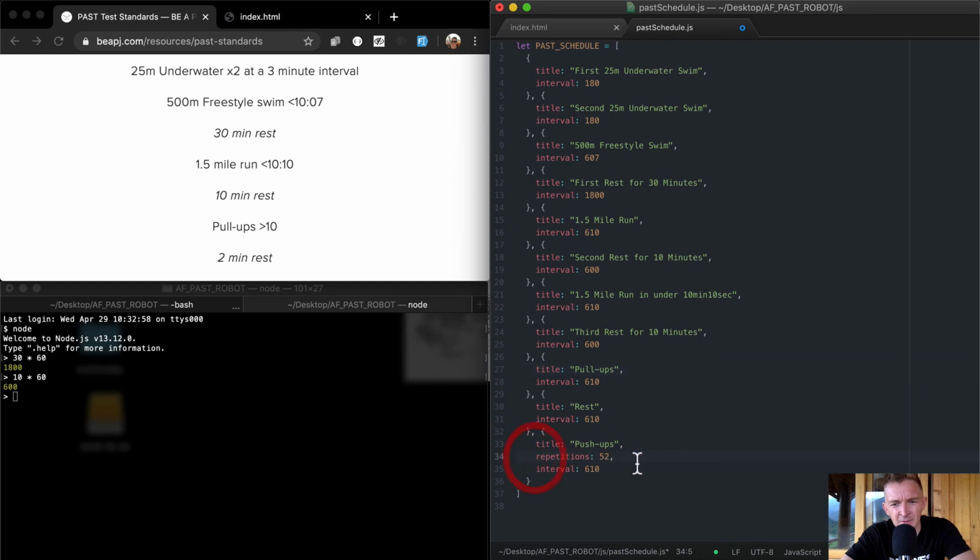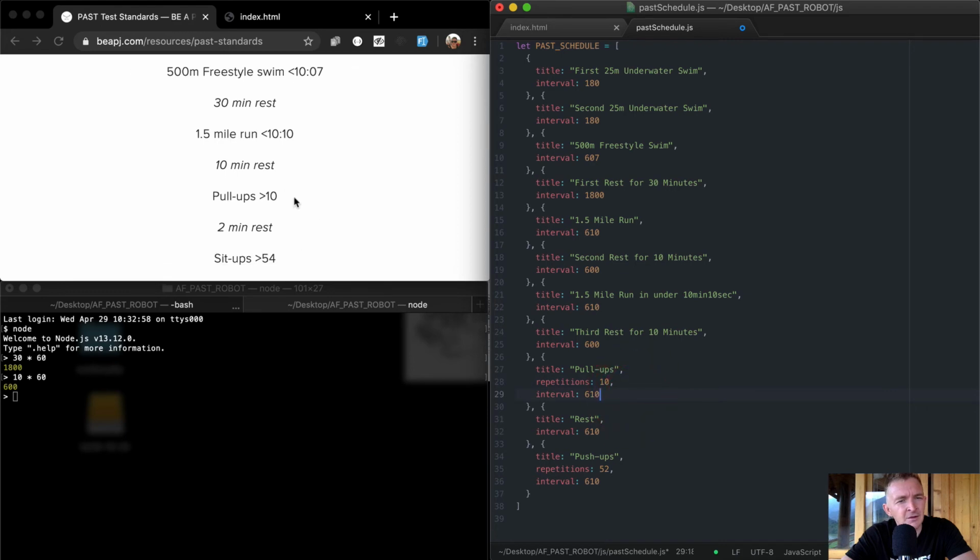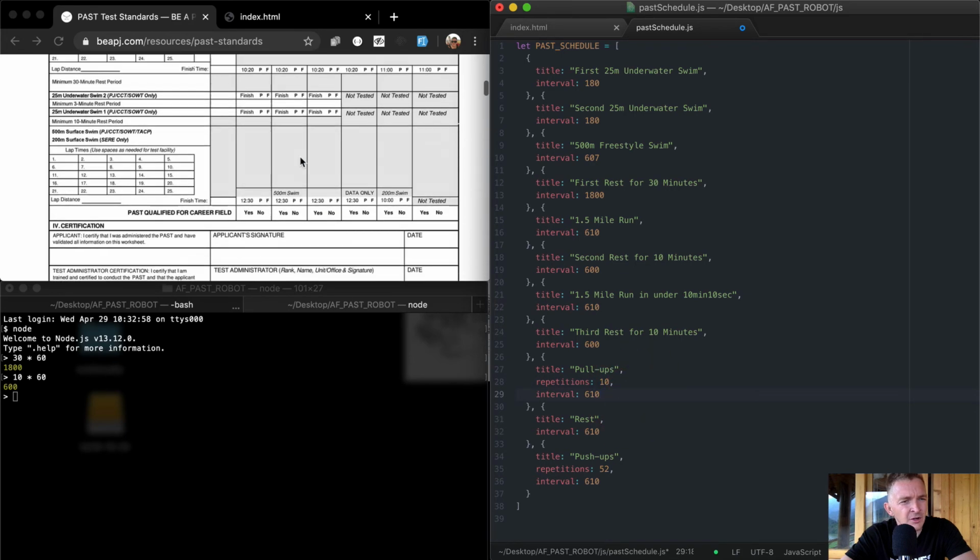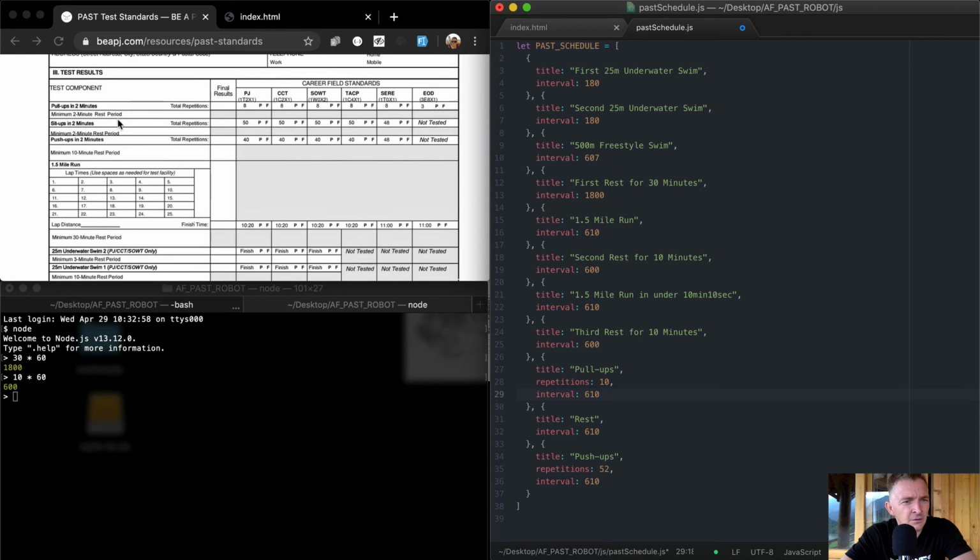And this one's going to need a repetition count. The repetitions for the pull-ups is greater than 10. And 10 pull-ups in 10 minutes, the repetitions, you get 2 minutes.